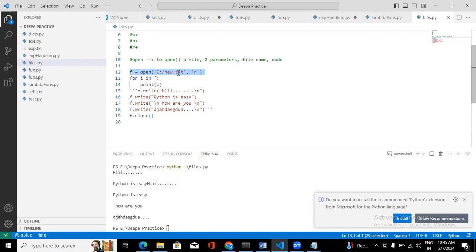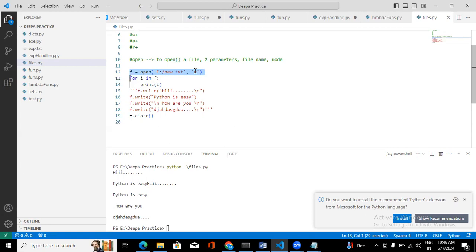And whenever you do for i in F, it will refer to each line, and whenever you give that i, it will print each line for you. It will iterate over that file, fetch each line, and print it here. This is how read mode works, and append mode we saw, write mode also we saw. Clear?